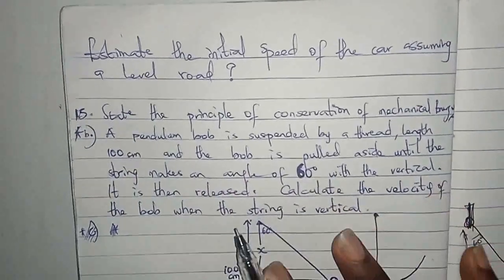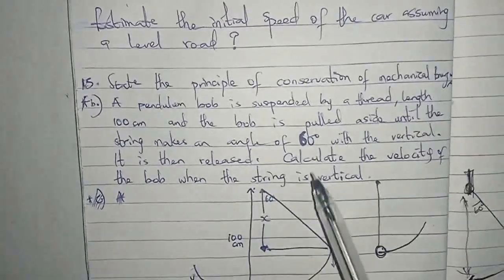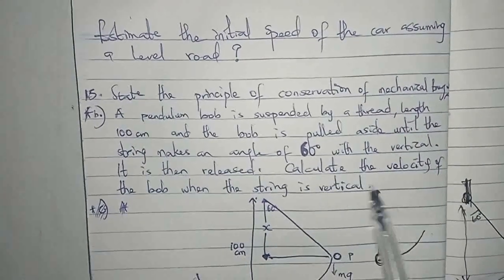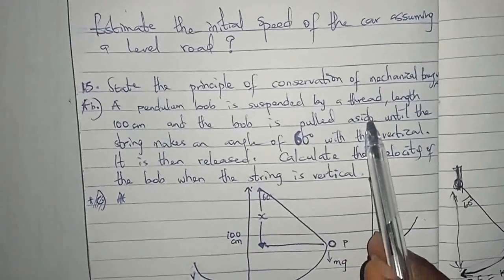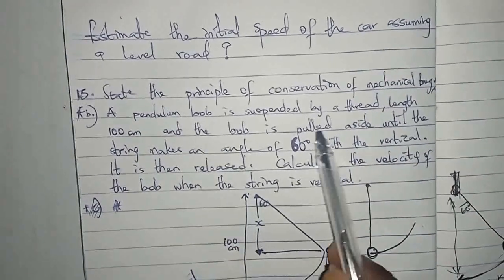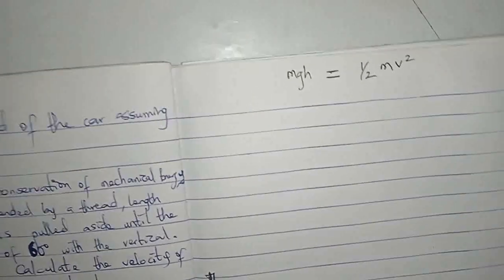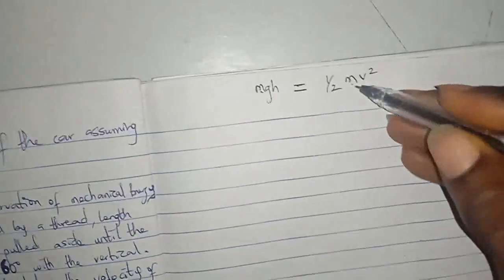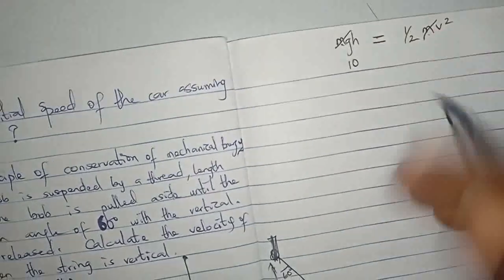All right, so let's check our mass there. Did they give us mass? The pendulum bob is suspended. Okay, they did not give us mass, but we can check and see that m is here, m is here, m cancels m. All right, g, let's take g to be 10.